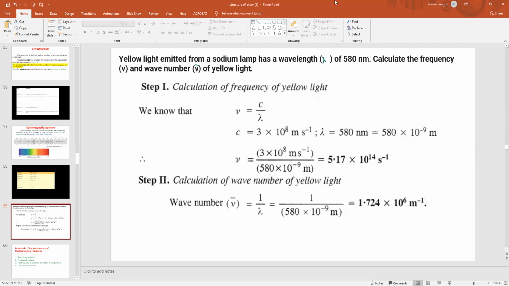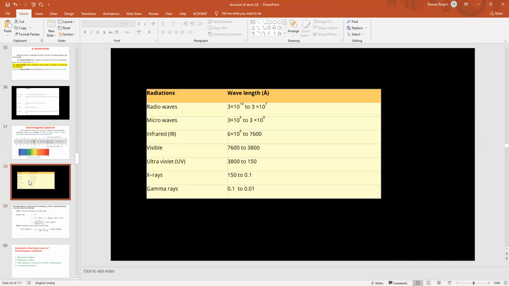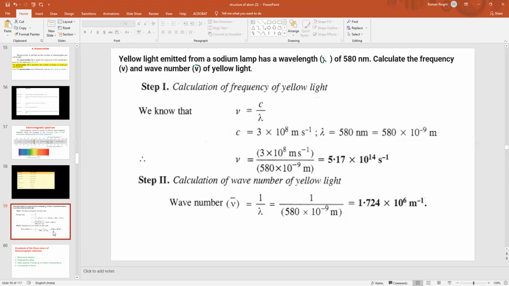Now next is the calculation of the wave number. Wave number is the inverse of lambda, that means the inverse of wavelength. So directly substitute the value of the wavelength and you will get the value of the wave number, that is 1.74 into 10 to the power 6 per meter. Okay, is it clear? This is the answer.